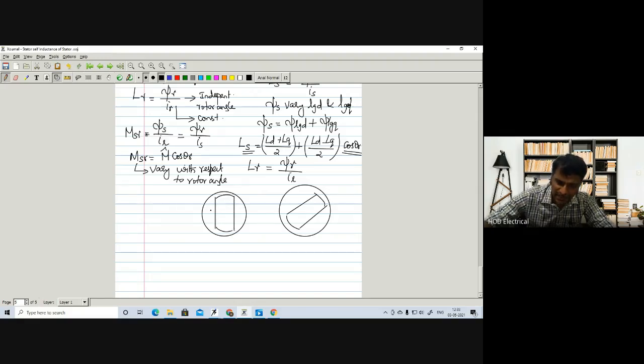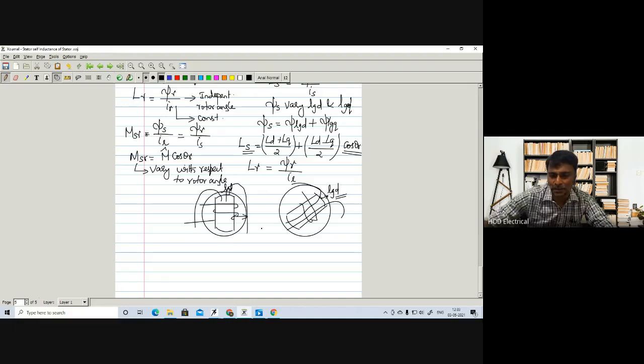If we excite the stator or rotor, for example, if we excite the stator, flux lines will move like this, right? So if we excite here also, flux lines will move like this. So all the time this air gap length is constant. LGD only is contributing. Here also LGD only, and LGQ is not at all contributing.